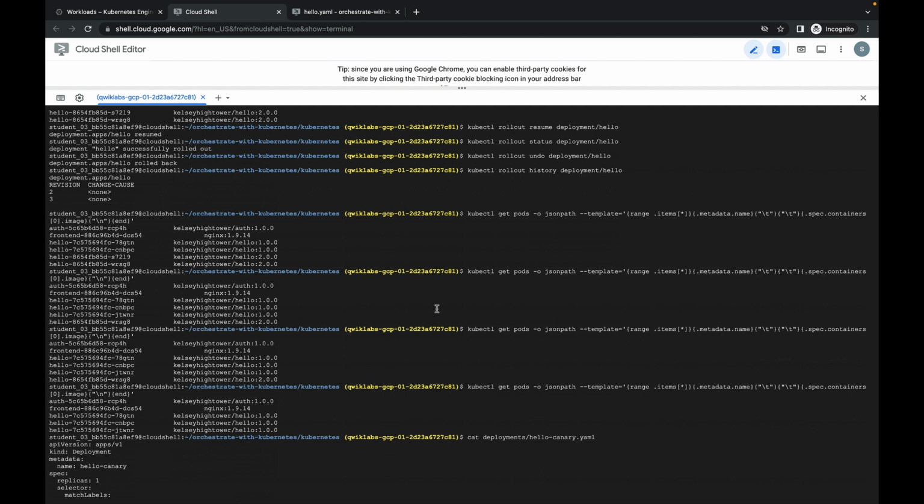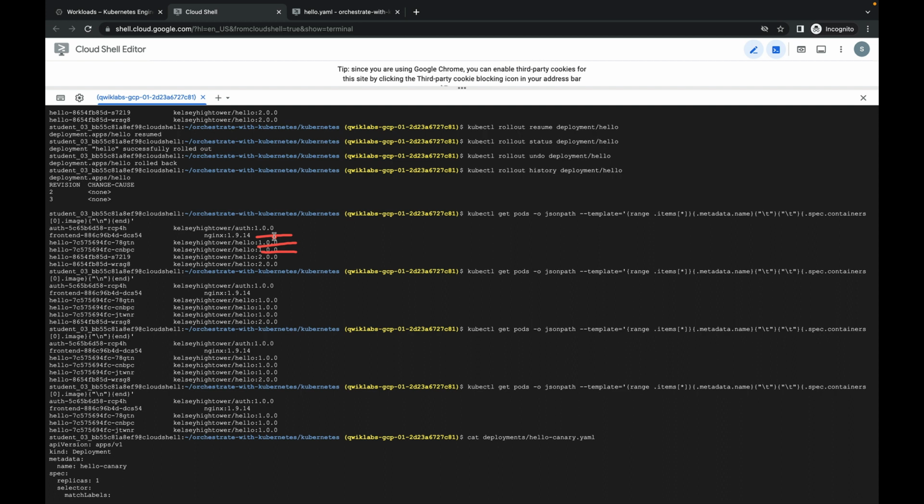For example, the rolling update, how it's working, let's see in action. Earlier one version of the hello deployment was up and running, but as soon as I updated, I use rollout get deployment. Rolling out the deployment, see how it is cyclically moving.